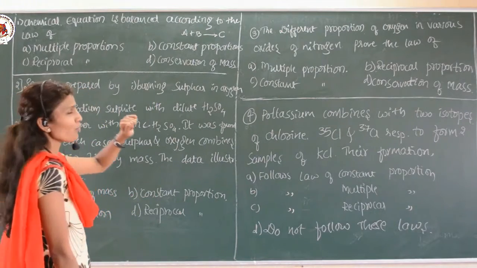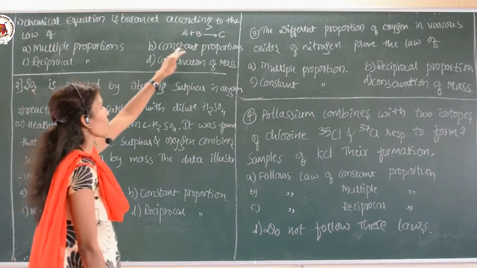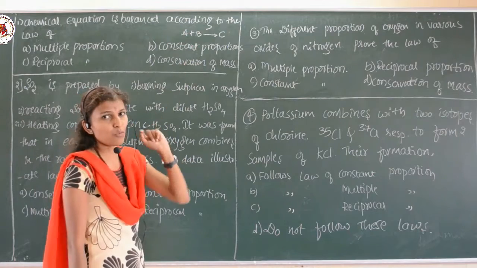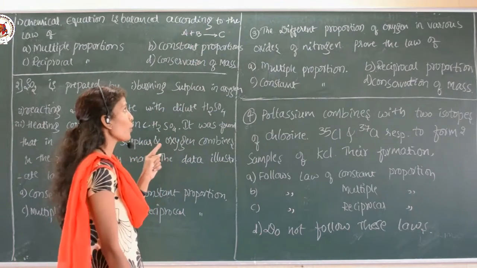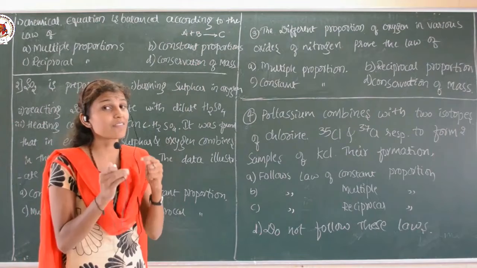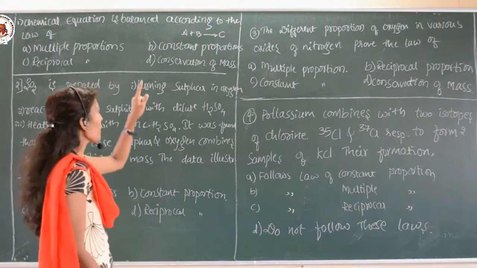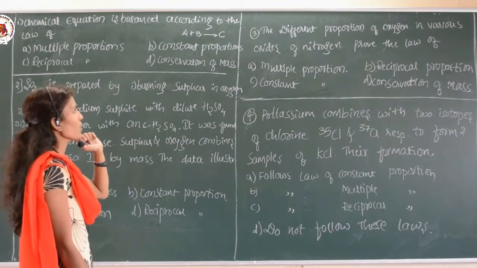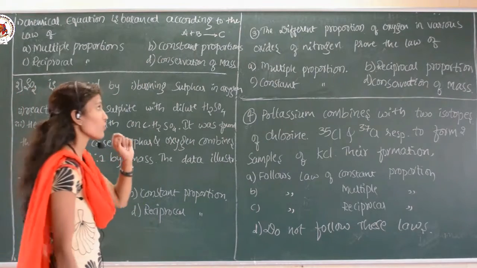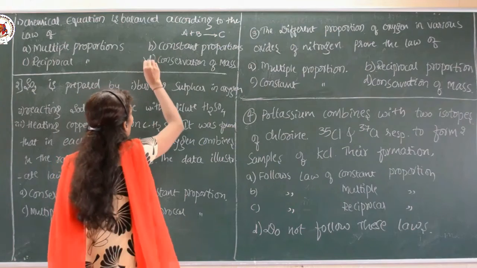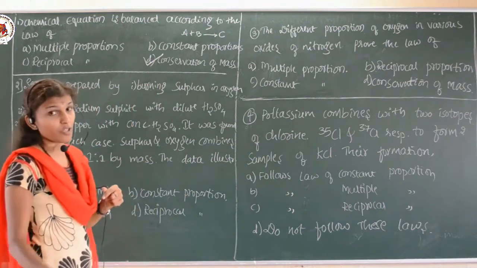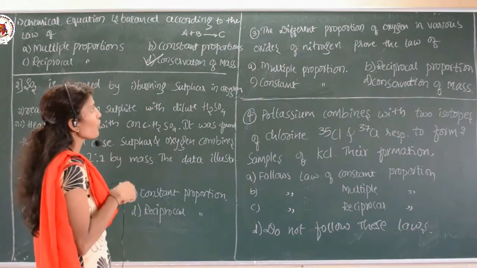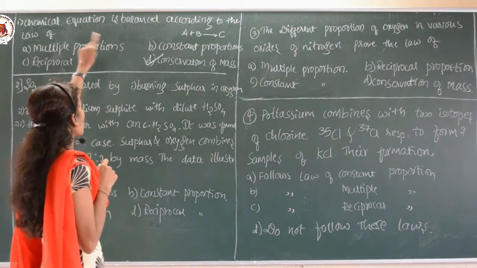As all of you know, in any chemical equation, the mass of the reactants is equal to the mass of the products. It means the total mass is conserved. So by looking at this question, we can easily say that the chemical equation is balanced on the basis of the law of conservation of mass, because the mass of the reactants and the mass of the products are both equal in a balanced chemical equation.